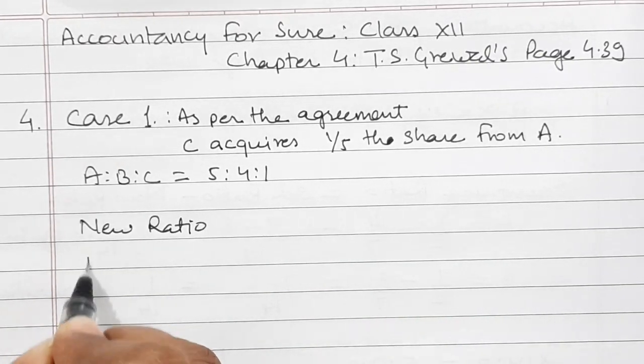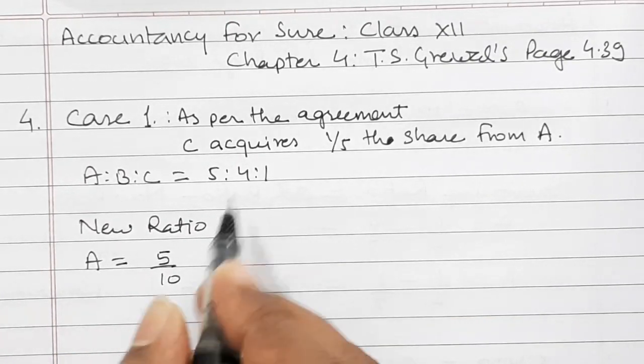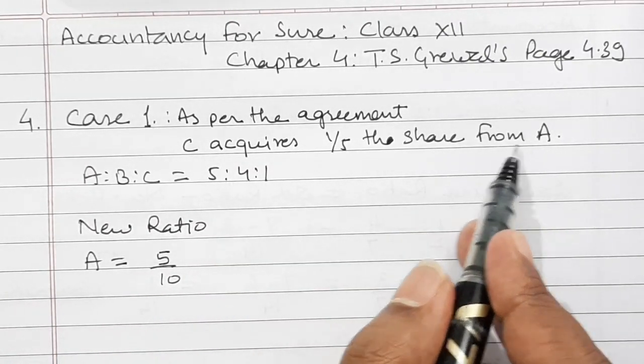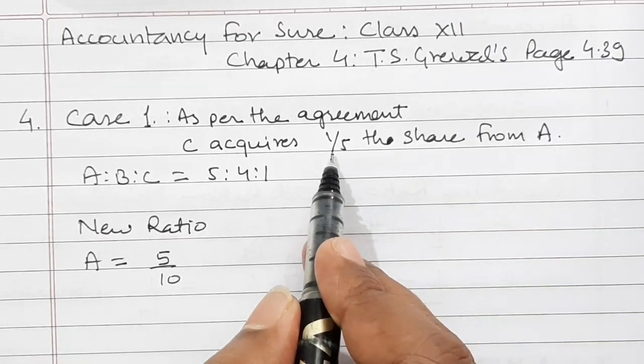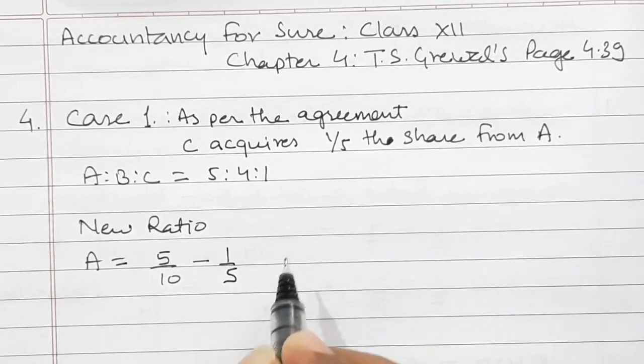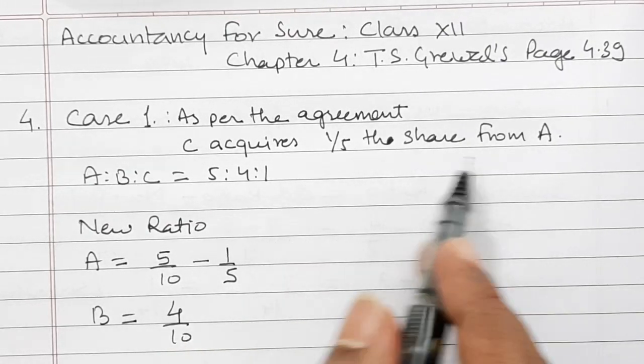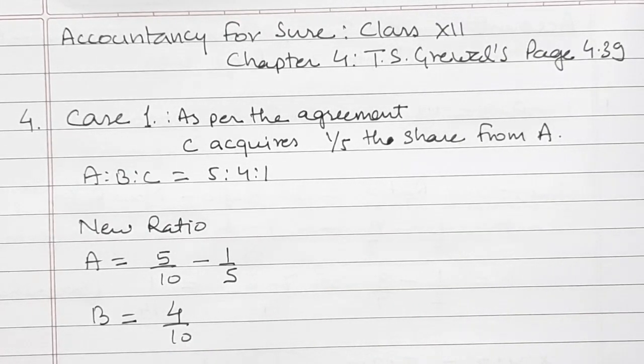In this case, A was having 5/10, but now A has sacrificed 1/5 share to C, so minus 1/5. And B is 4/10, but B is not giving anything to C or A. And C is having 1/10, but he is gaining 1/5 from A.